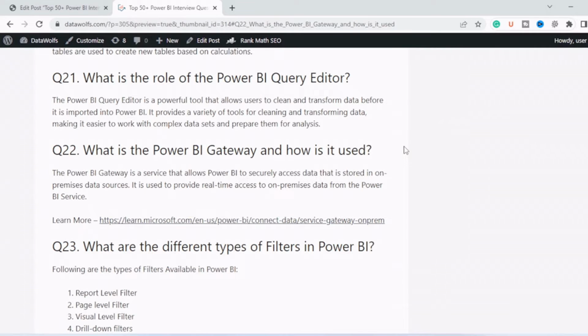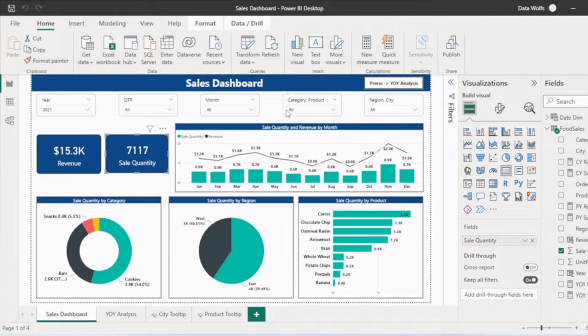Based on this, next question is, what is the role of Power BI Query Editor? Power BI Query Editor is a powerful tool that allows users to clean and transform data before importing into Power BI. It provides a variety of tools for cleansing and transforming data, making it easier to work with complex data sets and prepare them for analysis. So let's take a look at Power BI Query Editor.